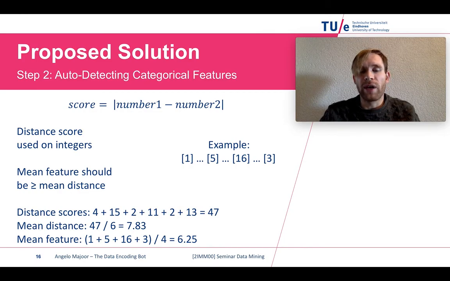So for example, if we have a column containing the numbers 1, 5, 16, and 3, then the distance scores are: the difference between 1 and 5 is 4, 1 and 16 is 15, 1 and 3 is 2, etc. Then we have a total distance of 47, which gives us a mean distance of 7.83. And the mean of the feature is 6.25, so this feature is not categorical.